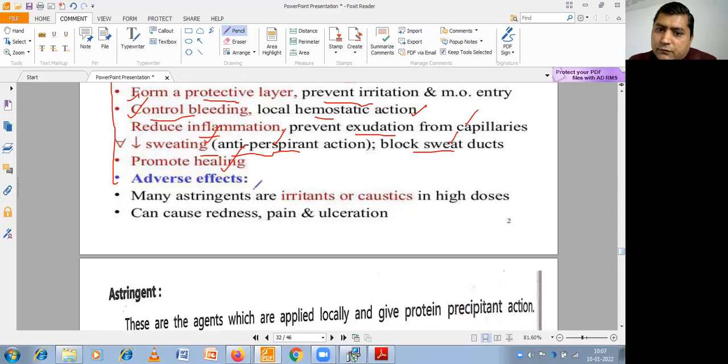Adverse reactions, adverse effects: astringents are mainly irritants. When we are using an after lotion like alum, our skin may become strained. The irritations may lead on, and caustics, meaning alkaline nature, can be given at high doses only, and cause redness, pain, and ulcerations. Those are the side effects of the astringents.